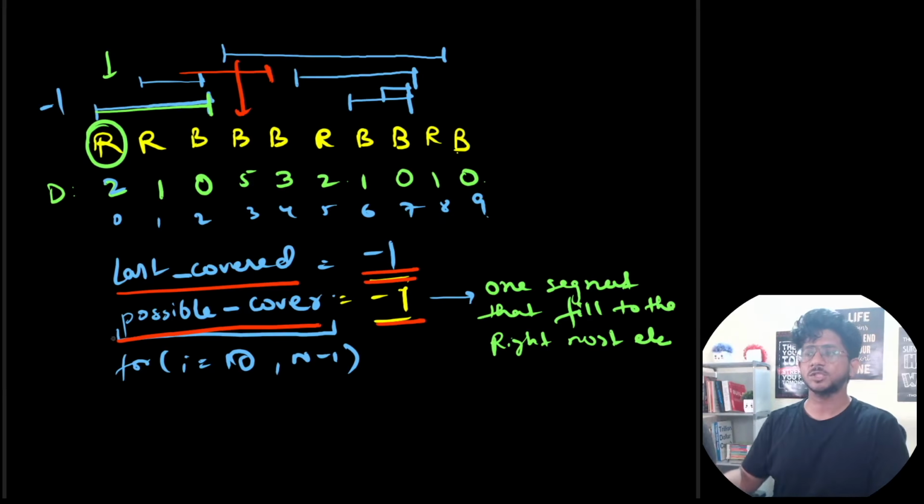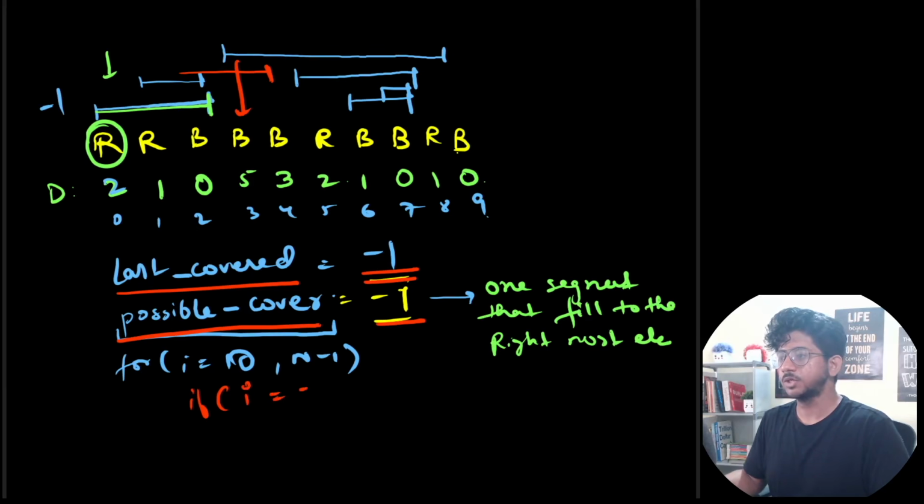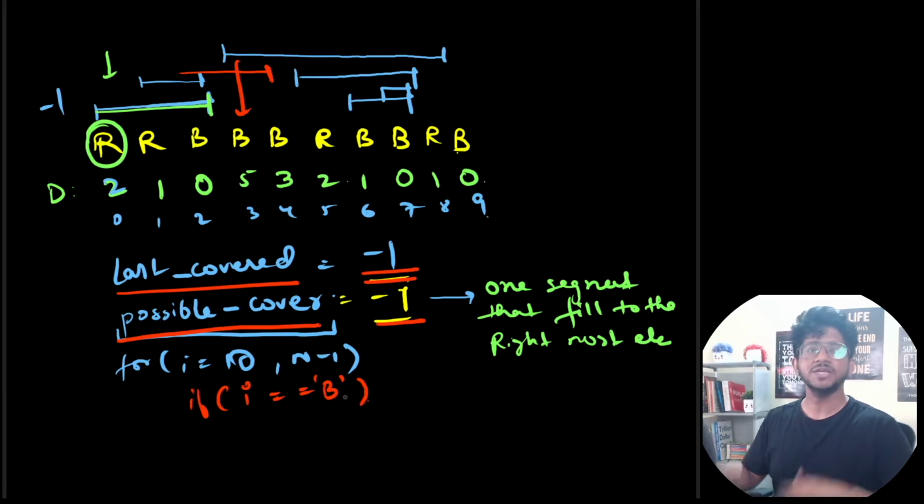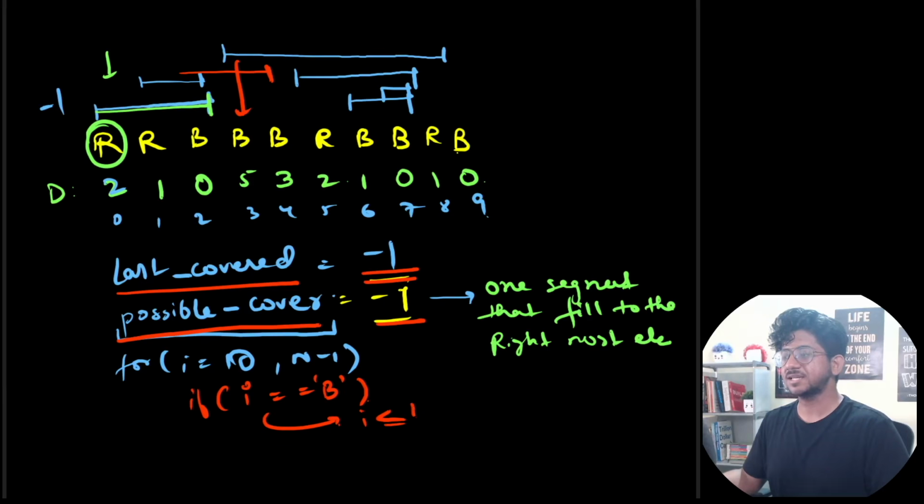And then we go through the elements one by one. Okay. So if the current element is B, if I is equal to, let's say B, in that case, it's a blue, right? And we need to make sure that this gets covered. So there are two cases that can happen. What if I is less than or equal to last covered?